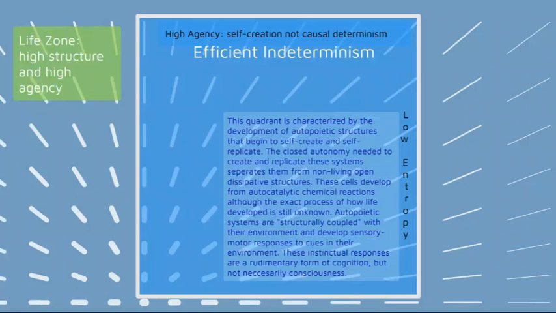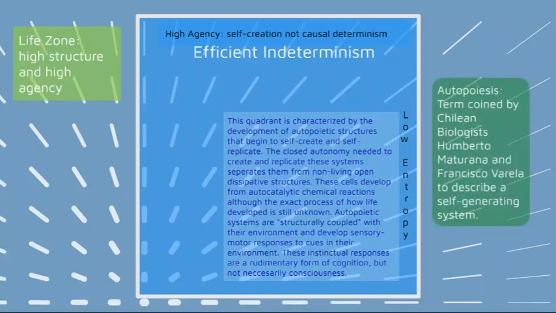So they're aware of their environment, they're coupled with their environment, they develop almost like nervous system reactions to the things in their environment, but it's not necessarily consciousness. They're cognitively aware of their surroundings. But all the way at the top of this, the highest agency, consciousness starts to develop in humans.